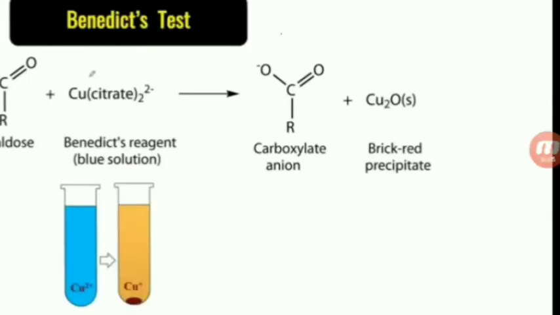It is the Benedict test: aldehydes with Benedict reagent, copper citrate, give carboxylate anion and a brick red color precipitate is deposited. So in the Benedict test also, aldehydes undergo oxidation.